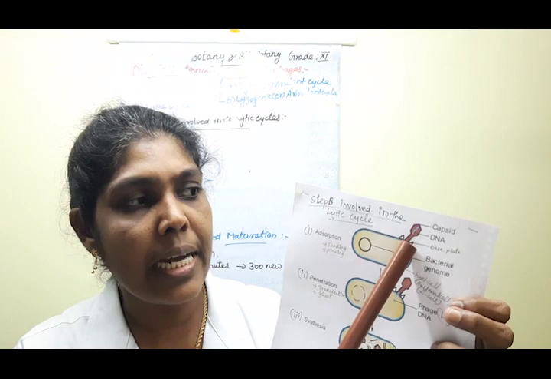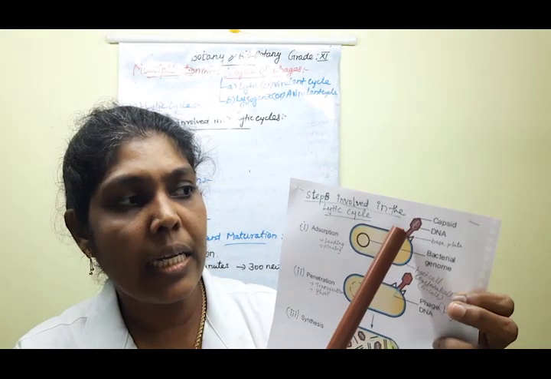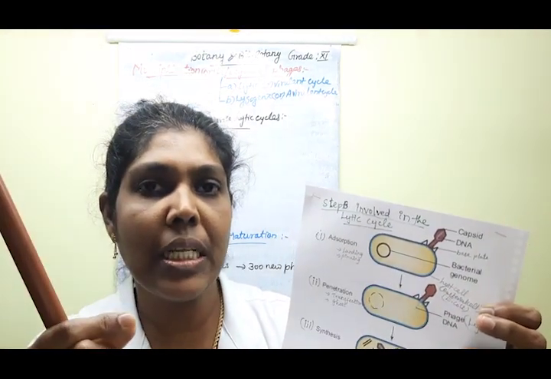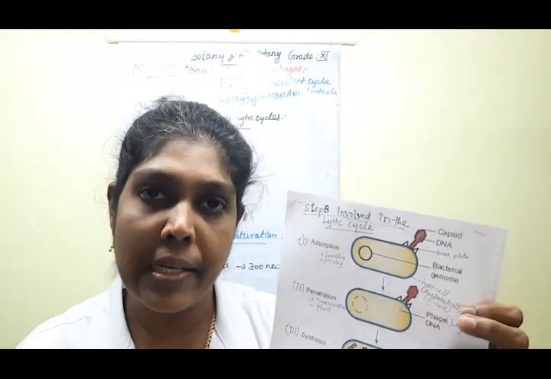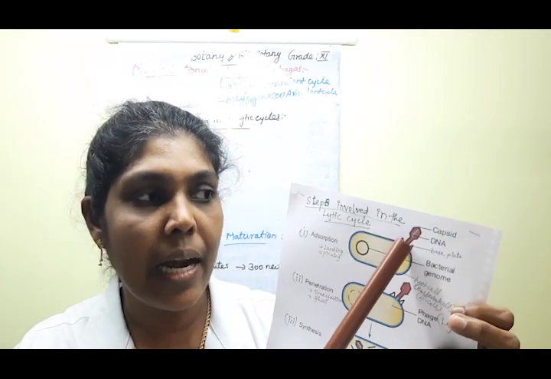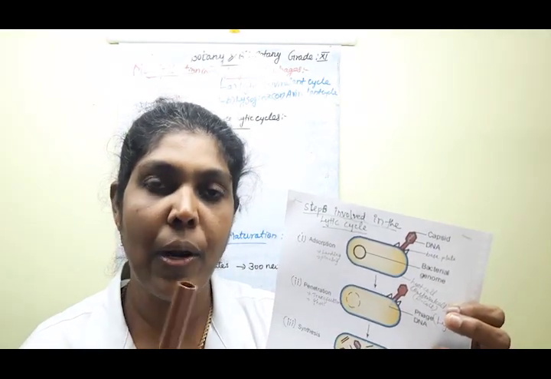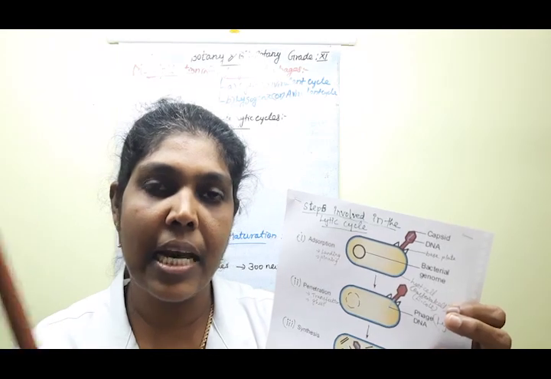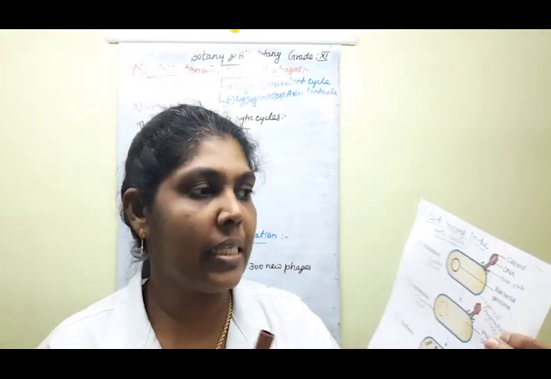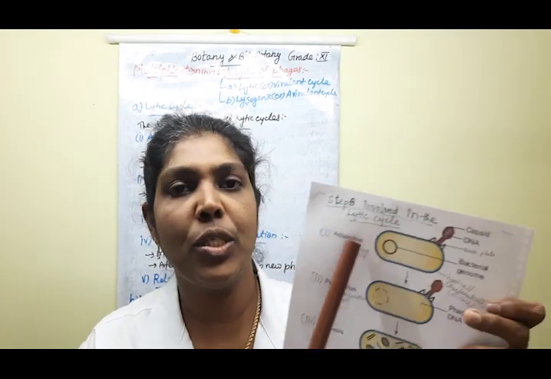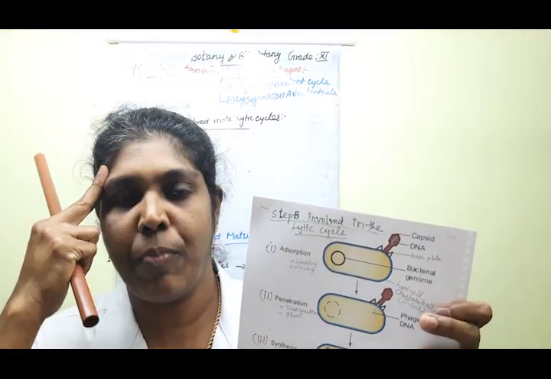Here, in the tail region, the tail part is present in a lipopolysaccharide molecule. That lipopolysaccharide molecule acts as the receptor of this phage. Clear? Next, we are going to learn about two more questions in this part.